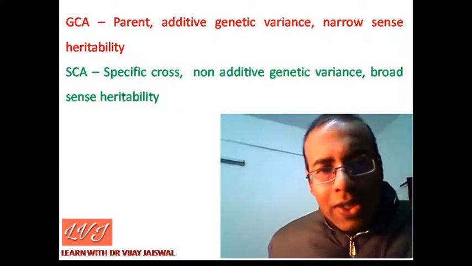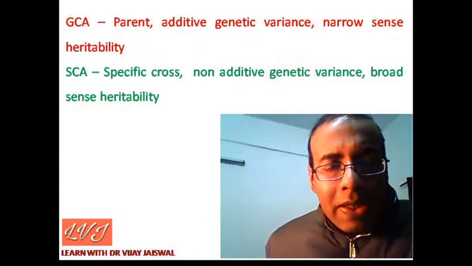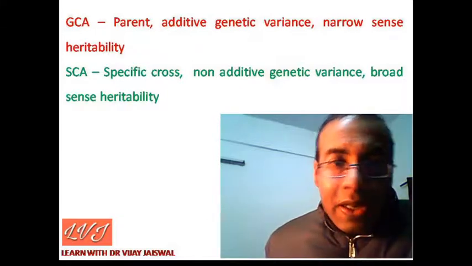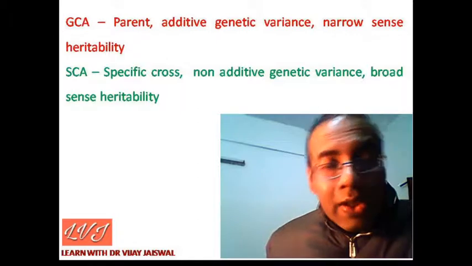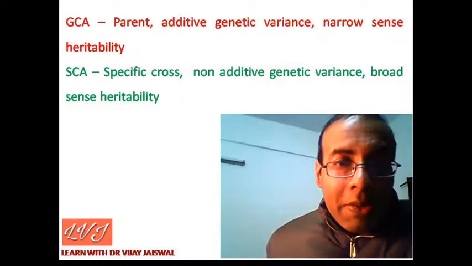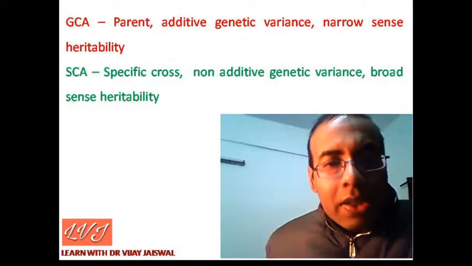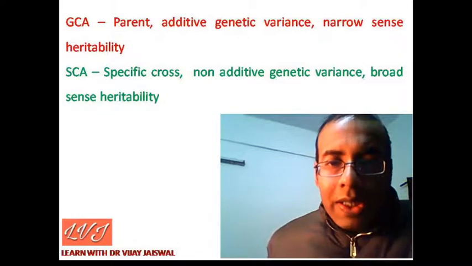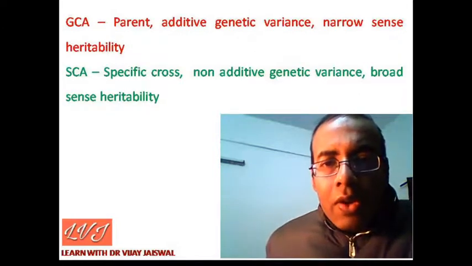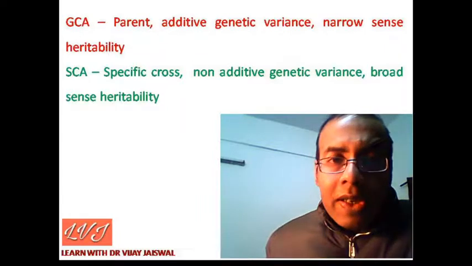In contrast, specific combining ability is related to a specific cross. When we are discussing specific combining ability, it means we are discussing a specific cross. It's also associated with non-additive genetic variance and broad sense heritability.